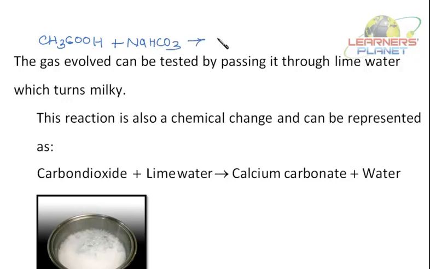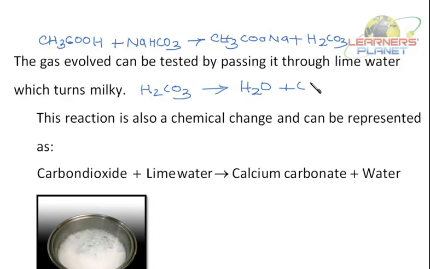It gives CH3COONa plus H2CO3. Then again this H2CO3 formed dissociates into H2O plus CO2.